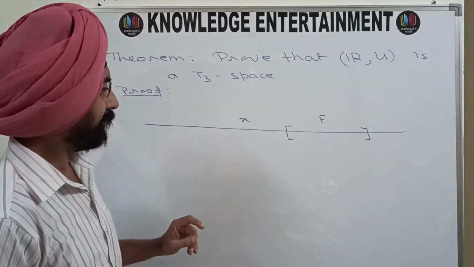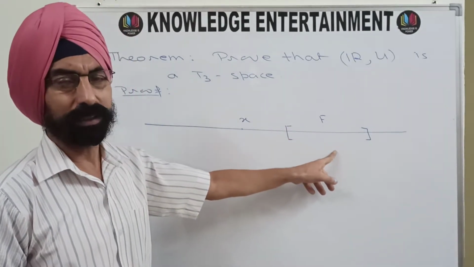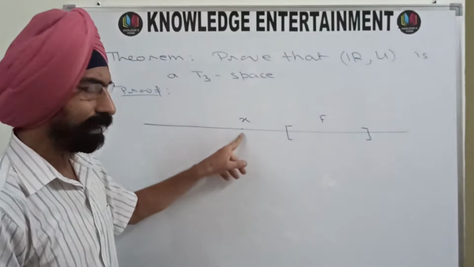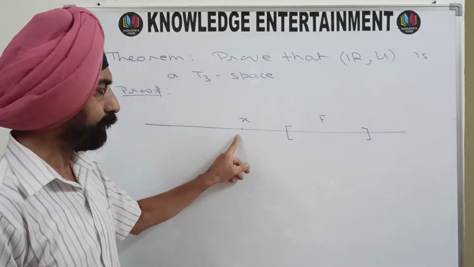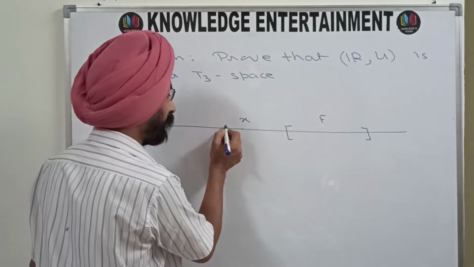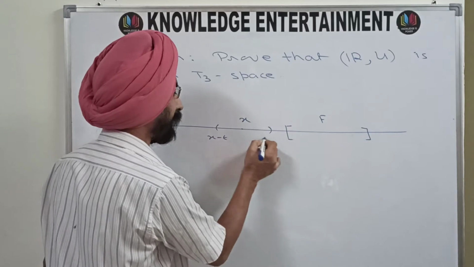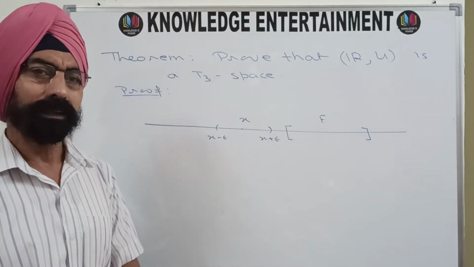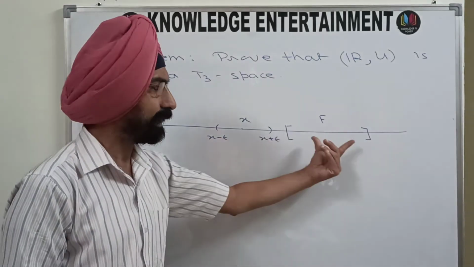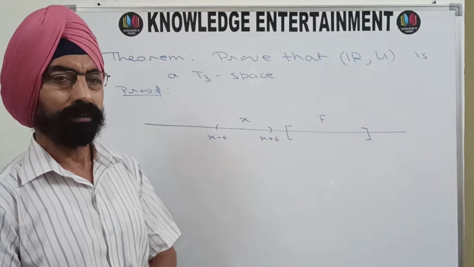Since X is a point which is not in F and F is closed, so definitely there will be a neighborhood. X is not a limit point of F, so there will be a neighborhood. That means an open interval, you can say X minus epsilon, X plus epsilon. This type of interval will be there, such that its intersection with F is phi. This will definitely happen.